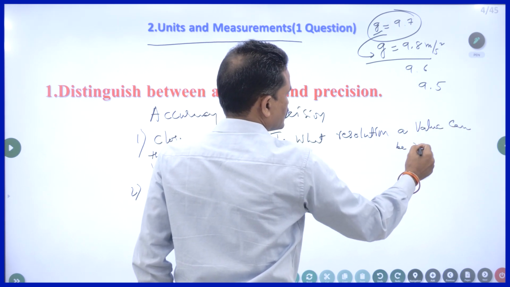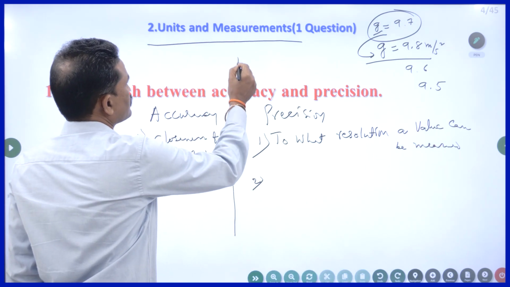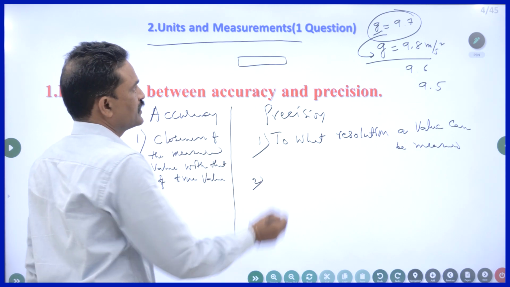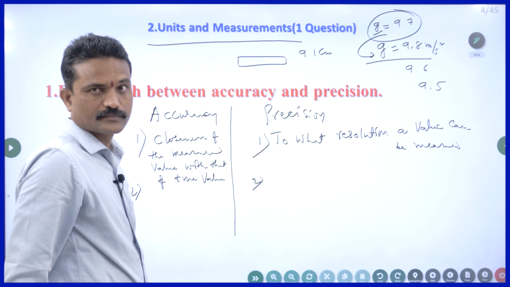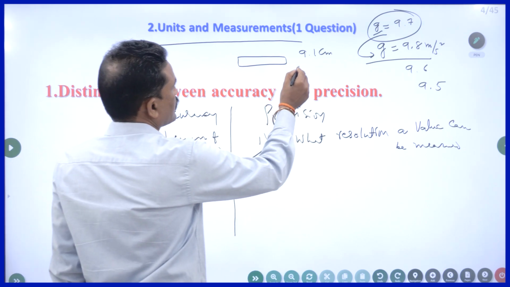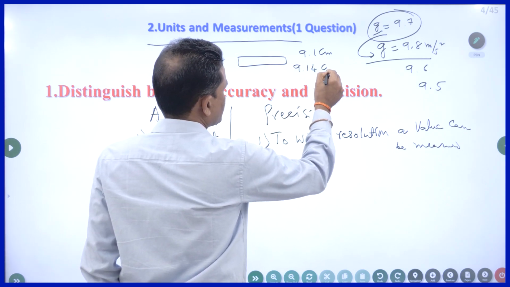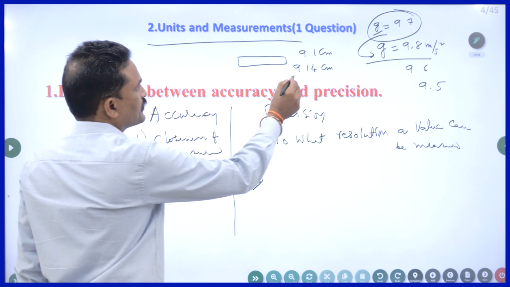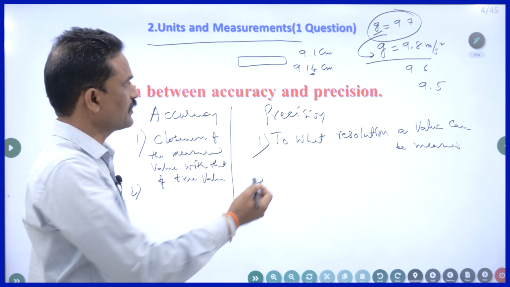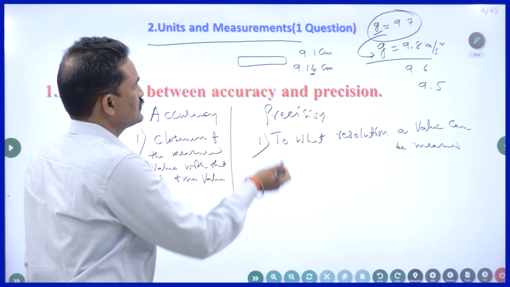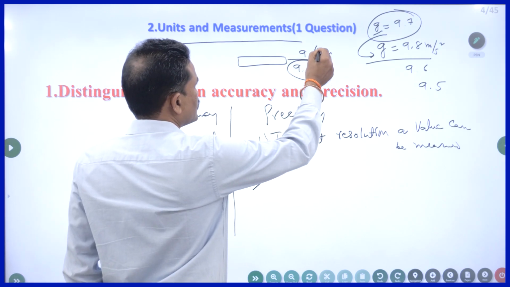This is the definition. What does it mean? By using a simple scale, an ordinary scale, I can measure the length of this pen as 9.1 centimeter. If I use vernier calipers, I can find the length of this pen as 9.14 centimeter. So after the decimal, I am going up to 2 positions. I am able to measure 2 positions, so this has more precision. Here the second digit is missing.